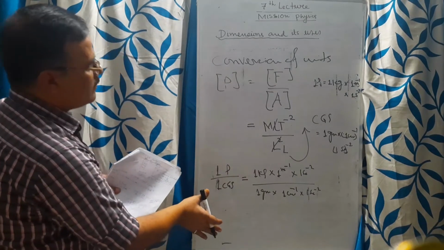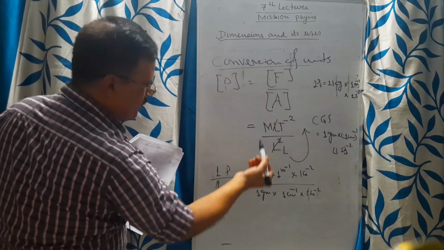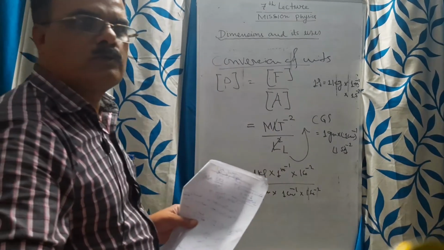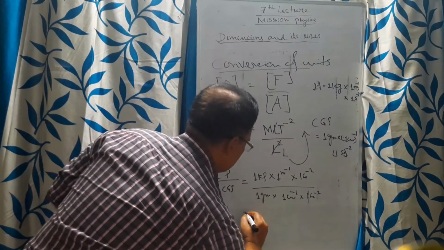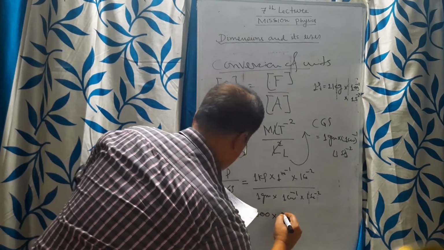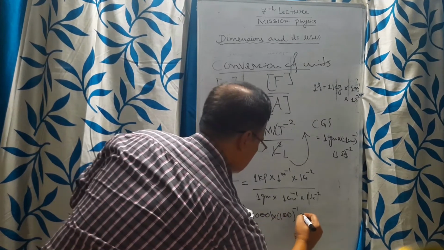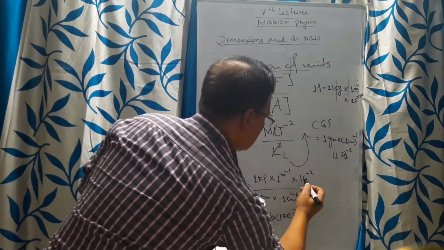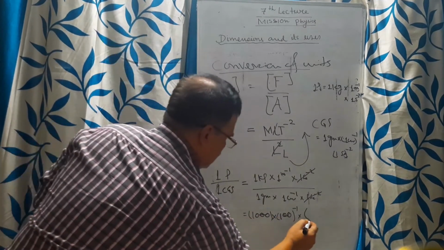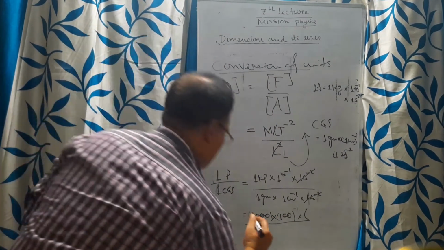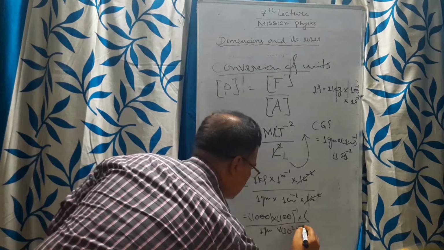So this we are going to convert. We are trying to show you conversion, how from SI units I am trying to convert to CGS units. How many CGS units will be 1 Pascal? Now if you convert this, you will get 1000 into 100 centimeter to the power minus 1 into 1 second, and 1 second you can cancel. This T part is cancelled, divided by 1 gram into 10 to the power 2 minus 1.